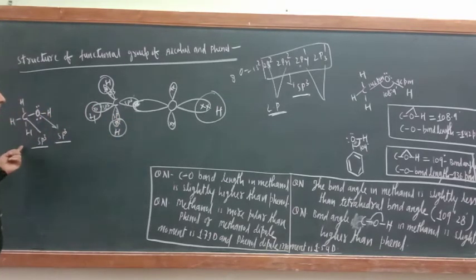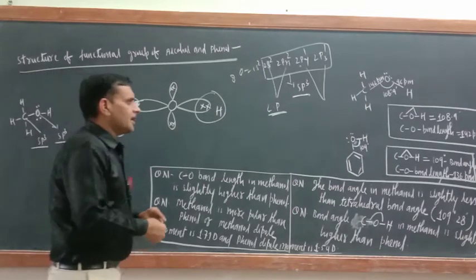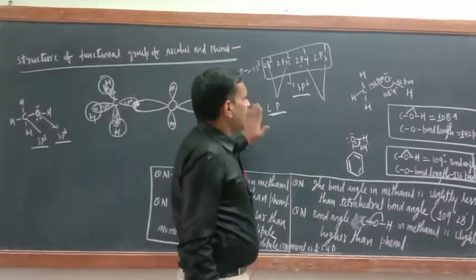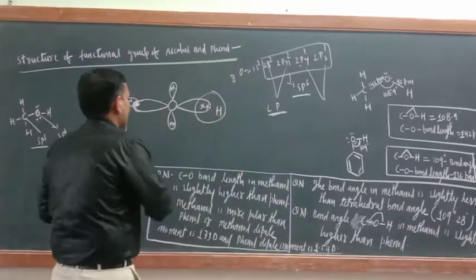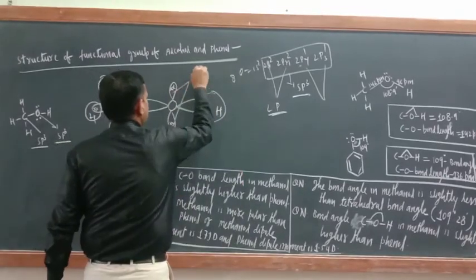So the structure is ready now? Is the structure ready or not? Now try to understand here. Here in methanol, the structure is okay. This one and this one are the lone pair.